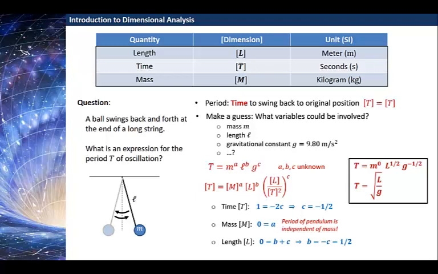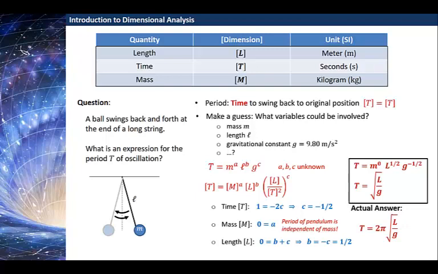We didn't have to use any other physics. And that's pretty cool. Well, this isn't exactly correct for the period. It turns out that the actual answer has a factor of 2 pi out in front. But otherwise, we got everything right. In fact, we even got the fact that the period is independent of the mass right. And that's a pretty significant observation about the period of a pendulum.